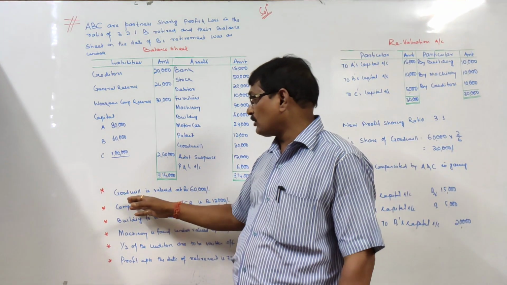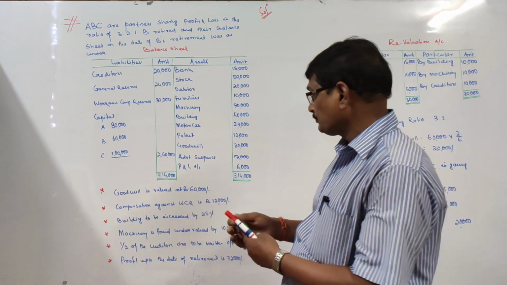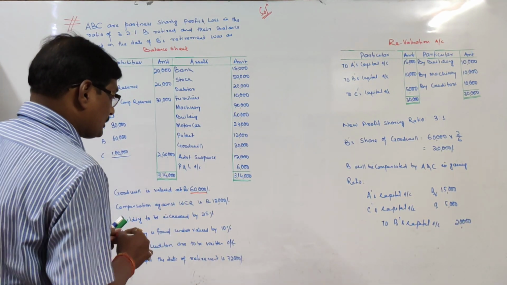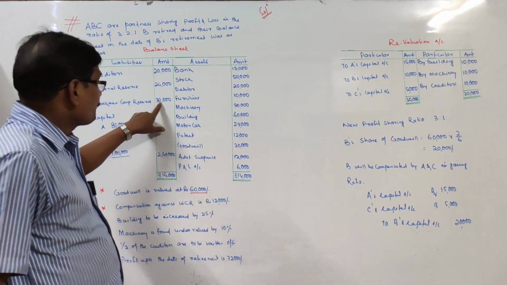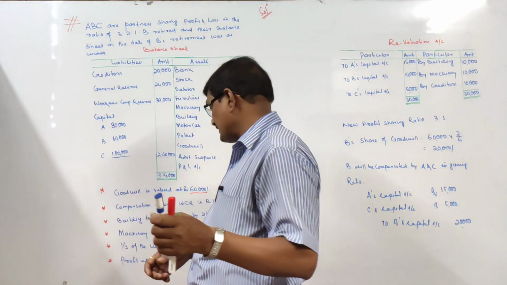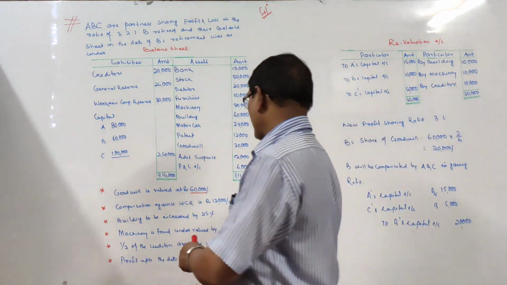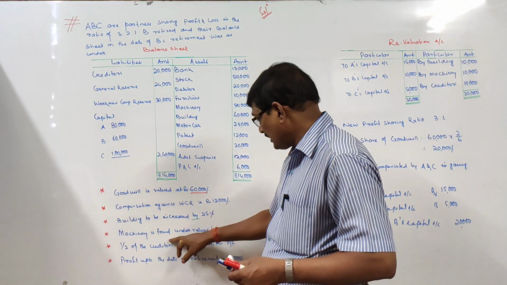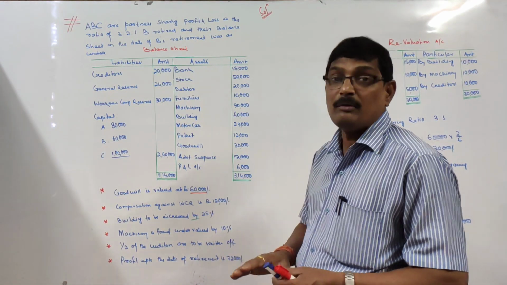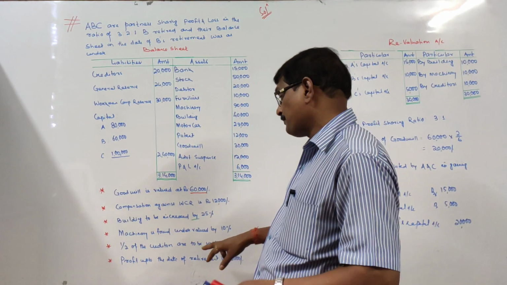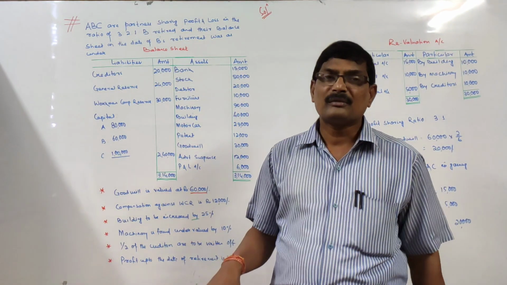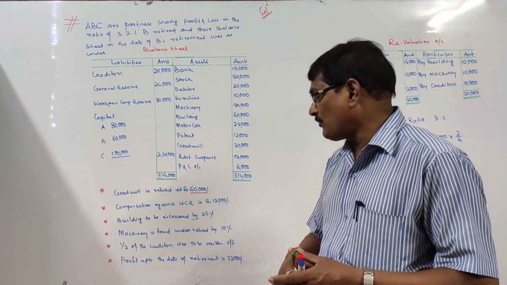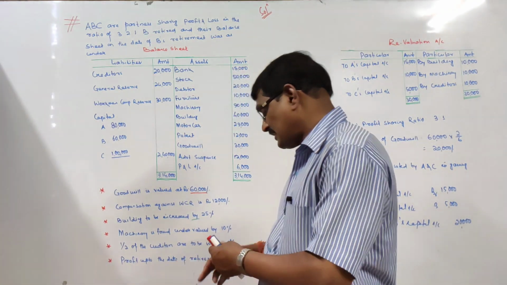Some additional information is also there. Goodwill is valued at 60,000. Compensation against the workmen compensation reserve is 12,000. Available is 30,000, claim is 12,000, so 18,000 excess is there. Building is to be increased by 25%. Machinery is found undervalued by 10%, which means it is appearing at 90%. Half of the creditors are to be written off. It may so happen that the creditors may not be traceable, so that is why it has been decided to write it off.